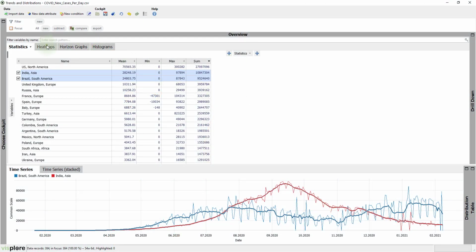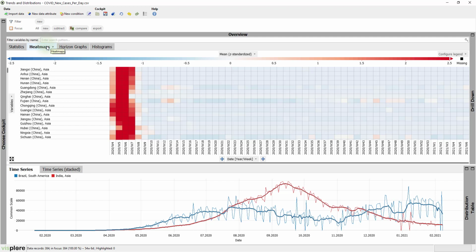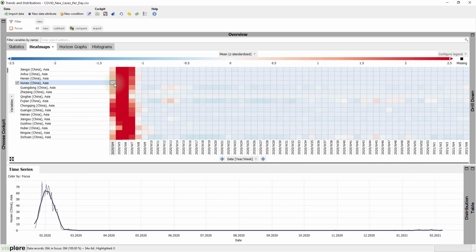Let's look at the heat maps view. Here, each row is a country, or a province in case of large countries like China. Time goes from left to right. Each cell is a calendar week. Let's select the Chinese province to explain the visualization. A red cell means high values, like here. And blue means low values, like here. So, the heat map shows the course trends of many countries at one glance.